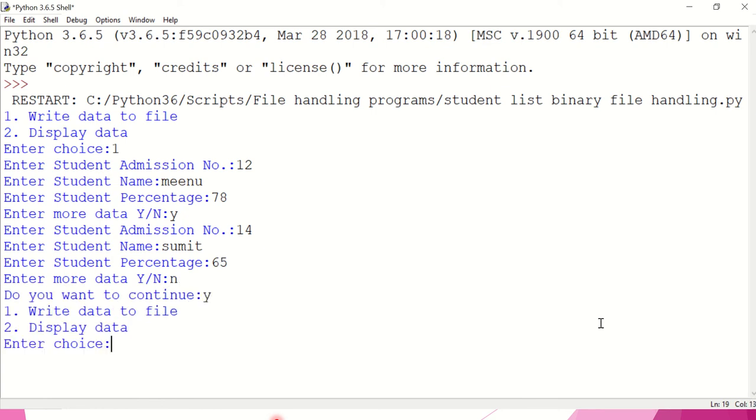I want to continue with the main menu. So now I will give my choice as 2, display data. Now it has displayed that record where the percentage was greater than 75. So if you see here, using the index value, we can also display from the file based on a simple condition. So this is how file handling using binary files takes place. That will be all. Thank you.